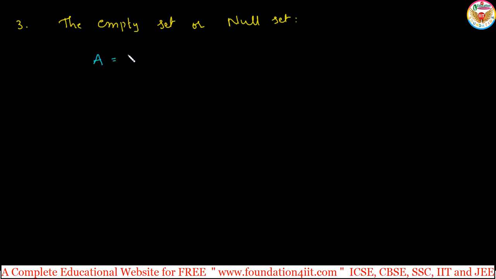Now set A has only curly braces. Don't write anything in this. This we can represent to denote an empty set. Or we can use this symbol, the null set symbol: a circle with a line crossing it. So null set. See some examples also.